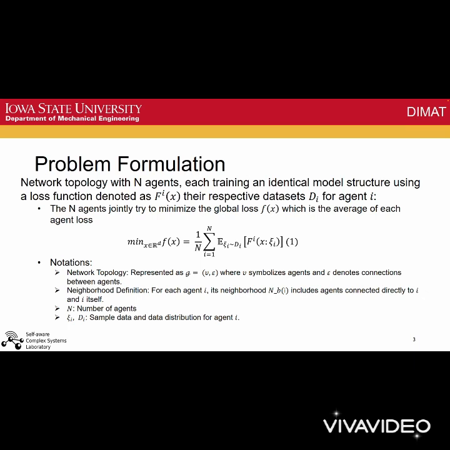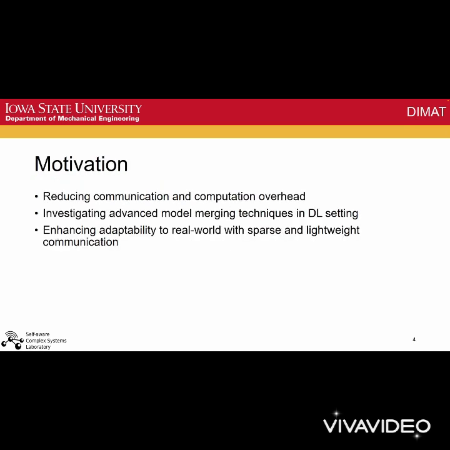This is the mathematical representation of our problem. We have n agents, each with the same model and loss function, but with different data distributions, and they communicate through a network topology defined with the mixing matrix. Our objective is to minimize the average loss, which is our global loss. Our goal is to reduce communication and computation overhead in decentralized learning. We aim to explore advanced model merging techniques and enhance decentralized learning adaptability to real-world scenarios with sparse and lightweight communication.